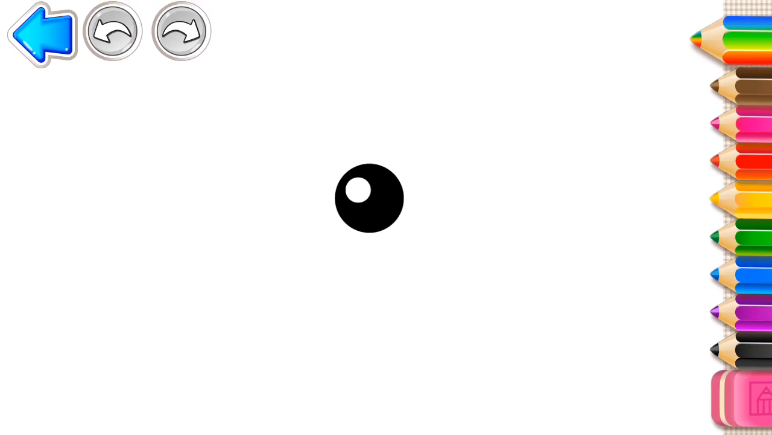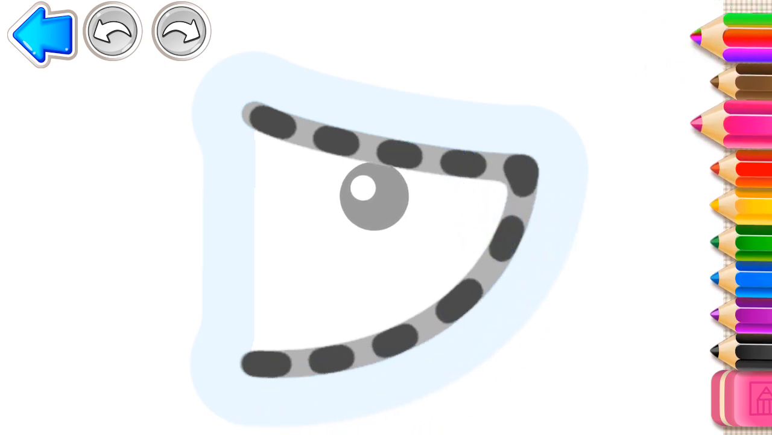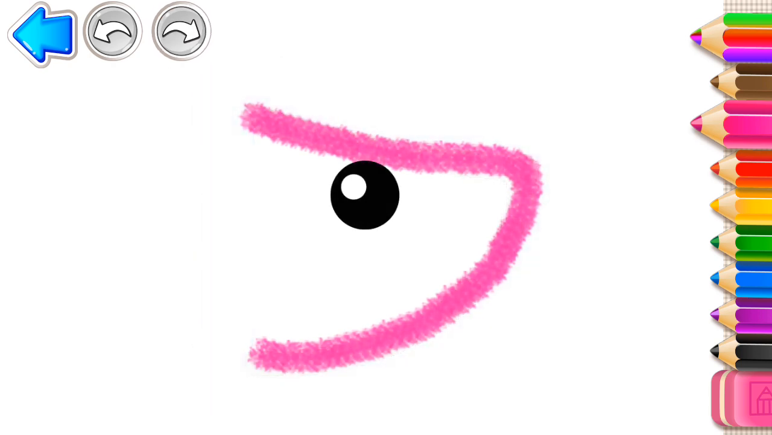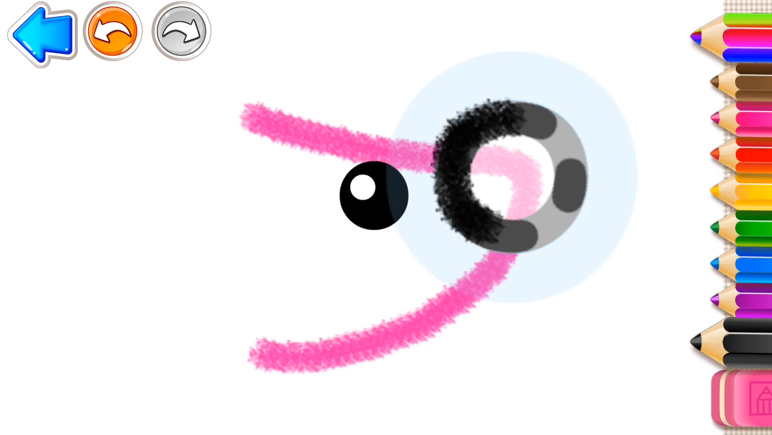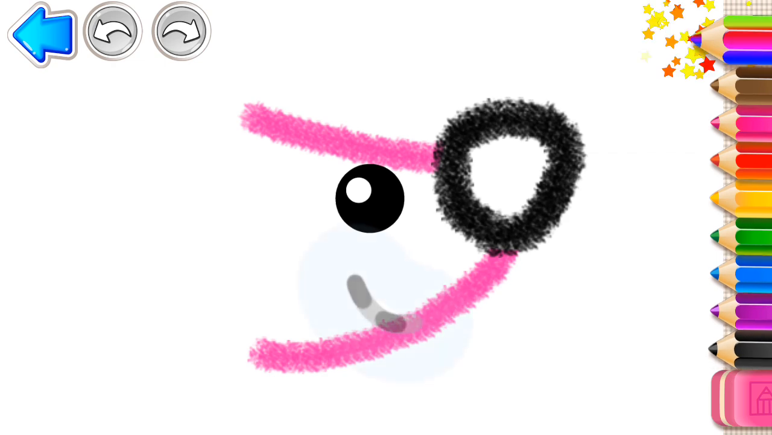Let's draw a prickly hedgehog. First, draw its pointy face. Pink. And a round nose. Draw its mouth.